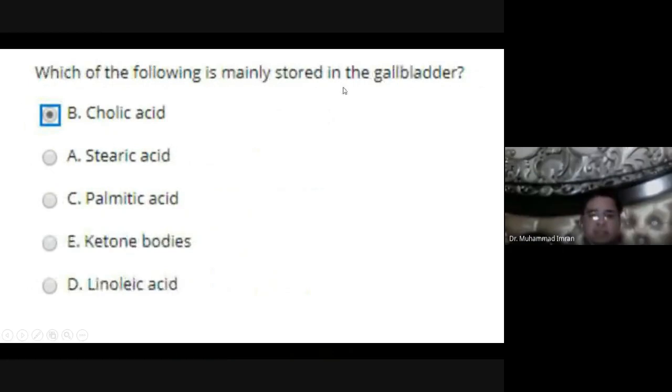Which of the following is only stored in the gallbladder? When the cholesterol is oxidized, it is changed into cholic acid or chenodeoxycholic acid. Both are stored in the gallbladder, and they are changed into bile salt, which causes the emulsification of fat in your small intestine. Transcription and translation of a gene composed of 30 nucleotides would form a protein containing no more than how many amino acids? Three nucleotides code for an amino acid, so 30 nucleotides code for 10 amino acids.